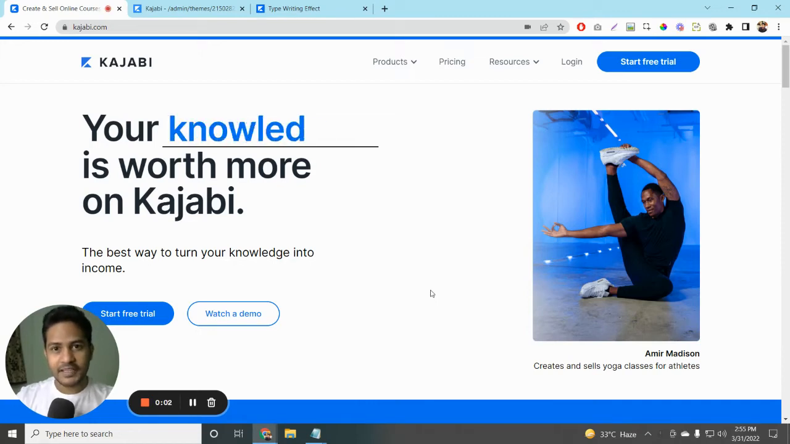Hey everybody, this is Emiraza, and in this video I want to show you guys how to add this typewriting effect to your Kajabi page using some custom codes and in less than 5 minutes.